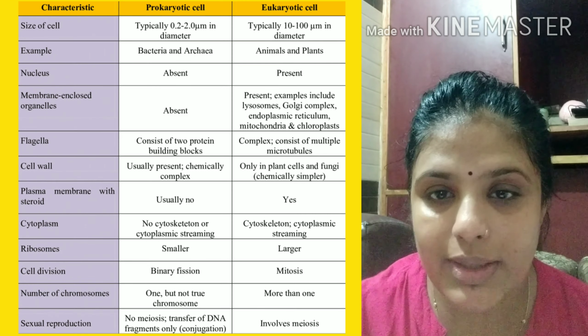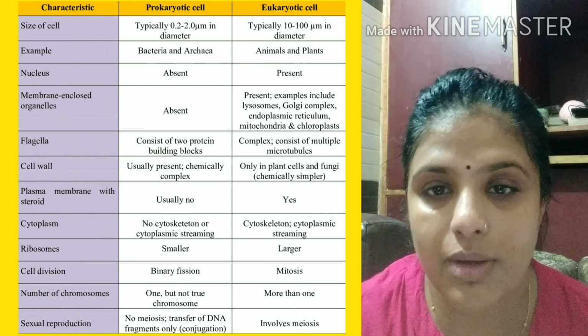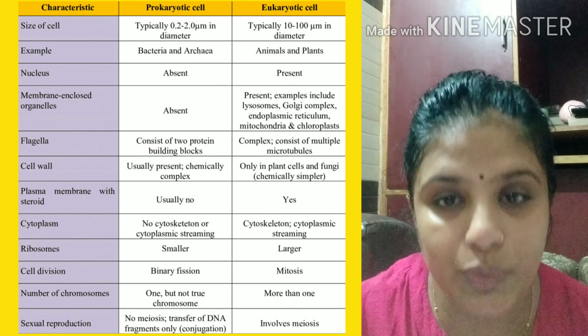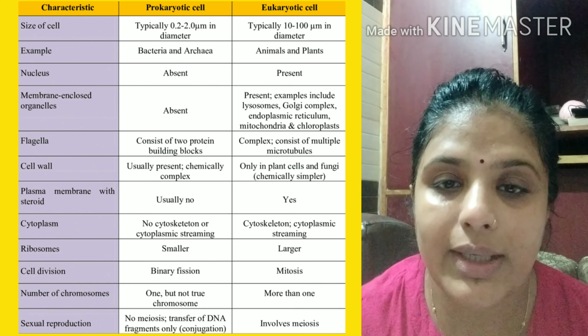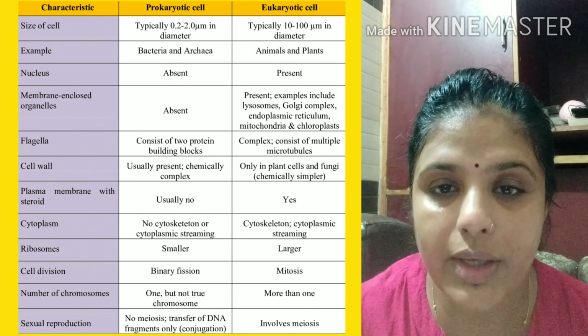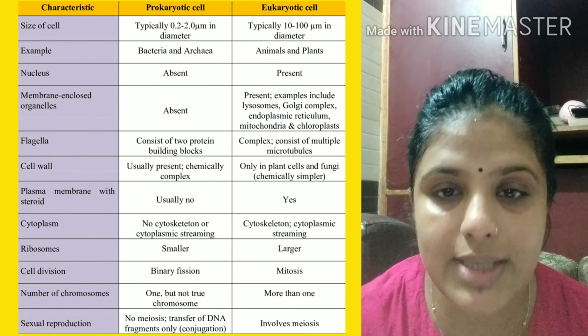Prokaryotic cell and eukaryotic cell, many differences are given in your book at page number 11. You can learn from there also, but the basic difference is that prokaryotic cell does not have a proper nucleus and their nucleus is known as nucleoid, while eukaryotic cell consists of a proper nucleus. That nucleus is surrounded by a membrane. Tissue formation is absent in prokaryotic cell. Tissue formation is present in eukaryotic cell.